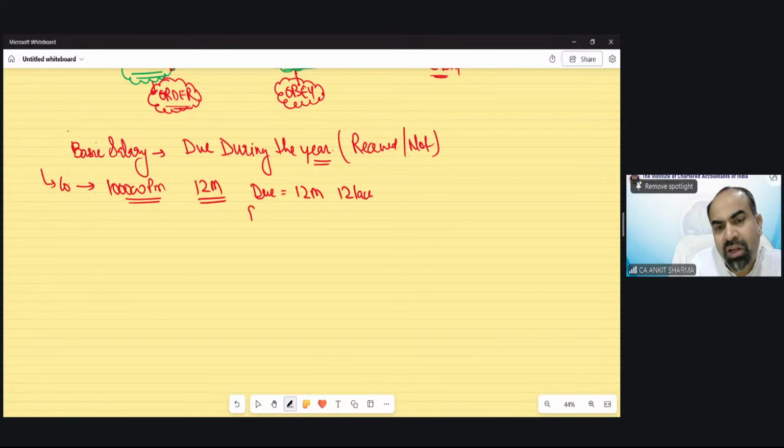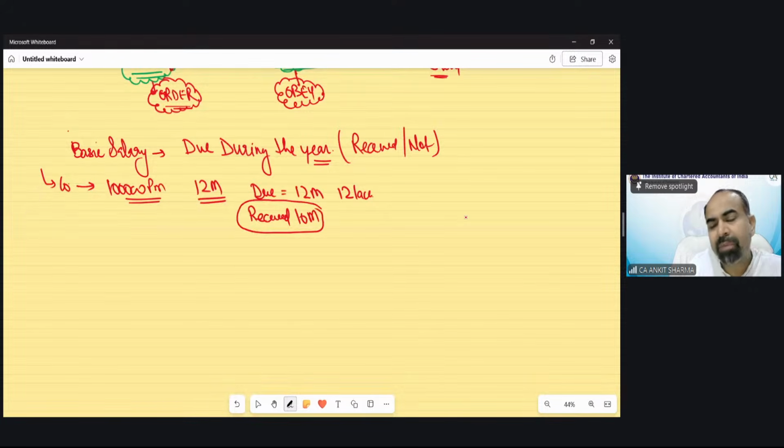But suppose the company only pays you 10 months' salary. You just received 10 months' salary. They have said we will pay 2 months' salary next year. So the received amount is only 10 lakh rupees. Now the problem arises. How much income is going to be taxed under the salary head? Because you only received 10 lakh rupees, but the salary due is 12 lakh.